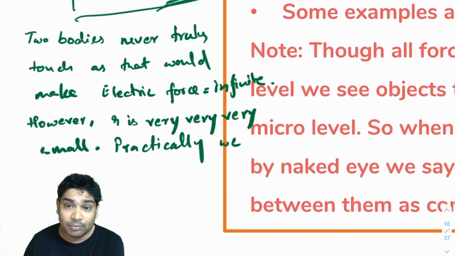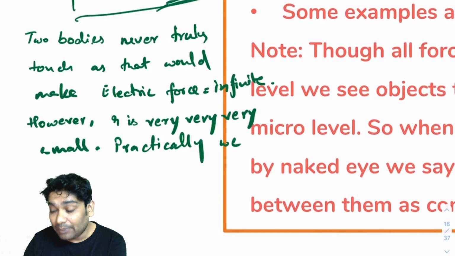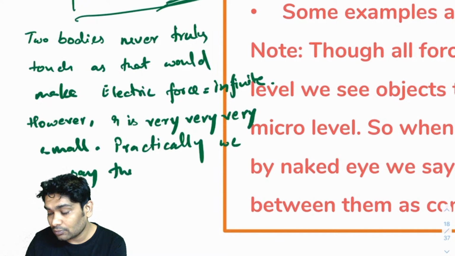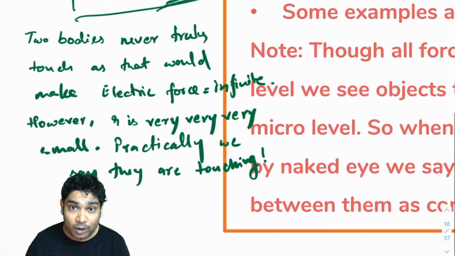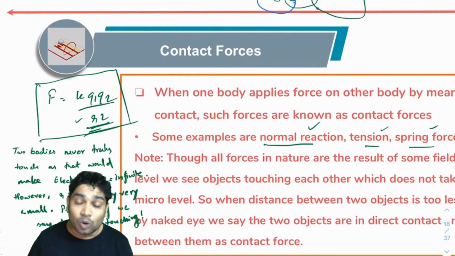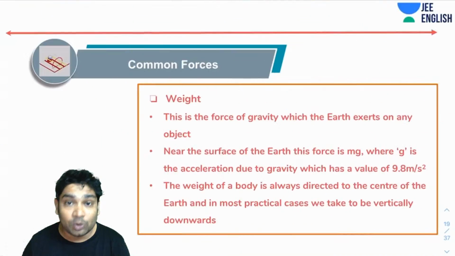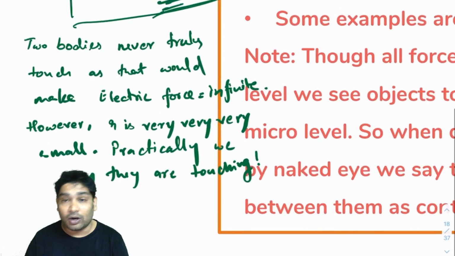So that is the point I was making, Aryan. Alright. Yes, r is actually tending to 0. Absolutely. Practically we say that they touch. So that is what is happening. Alright, that is the point that I wanted to make. That when you're talking about contact forces, no bodies ever come in contact truly. This is only a practical thing. Practically, we are talking about a contact being made.